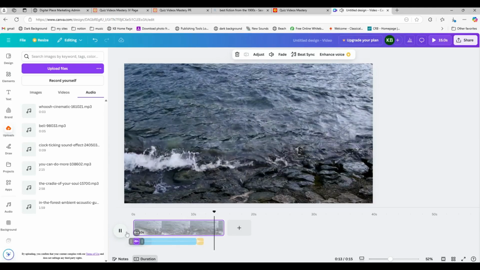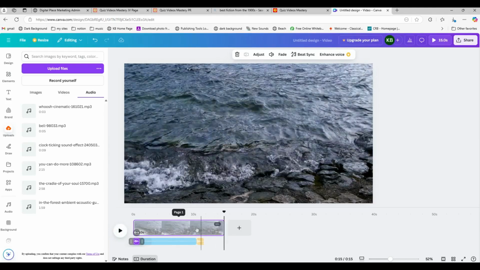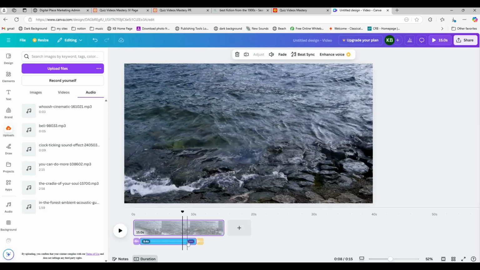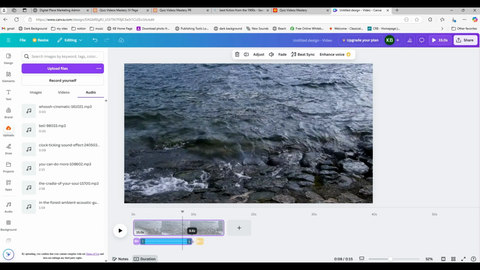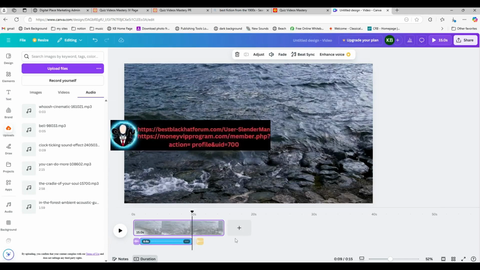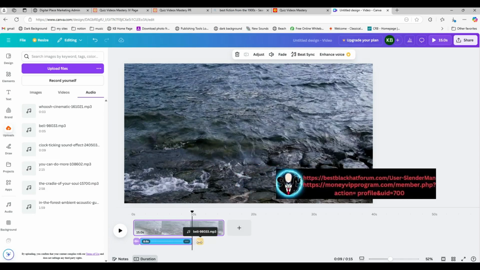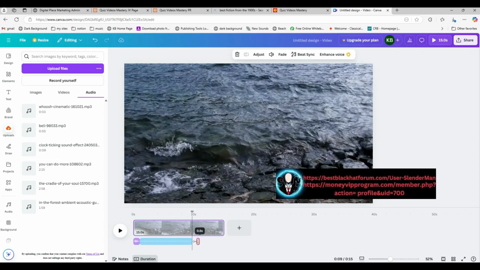Okay, so that's it, but I might want to play with it a little bit. I'm seeing that the point at which the bell starts is more than 10 seconds, so I want to shrink this a little bit. All right, I'm not going to get this exact. You could spend a little bit of time working on this, but I want you to just see the process. I'm going to move the bell over, not shrink it.